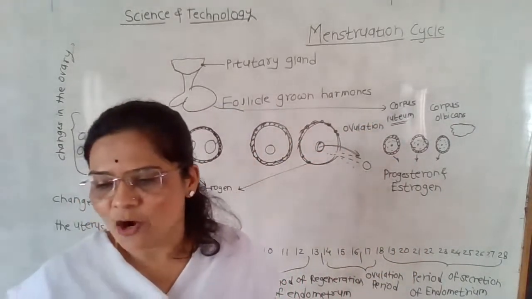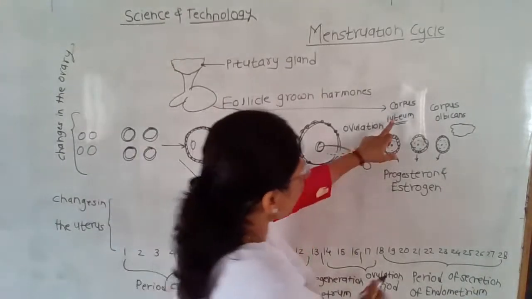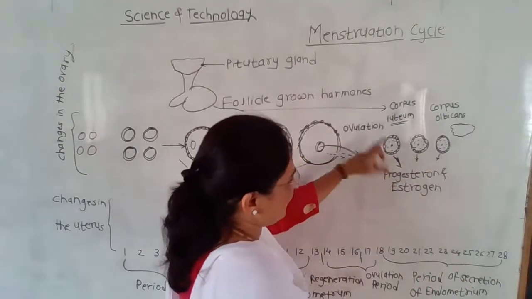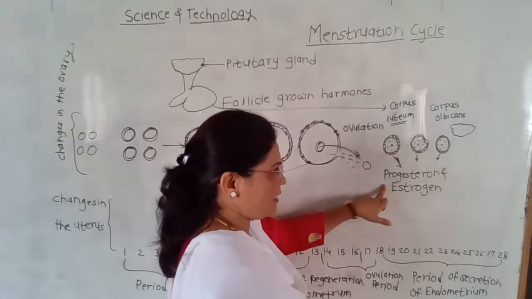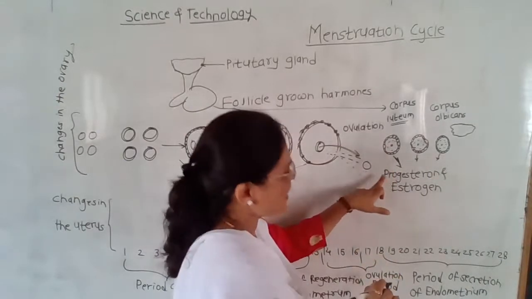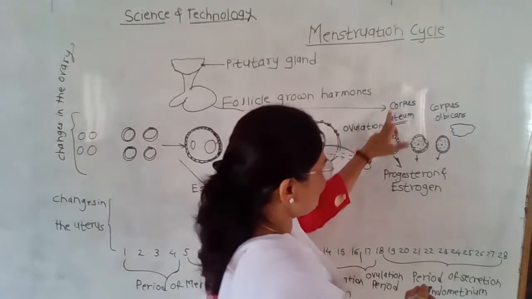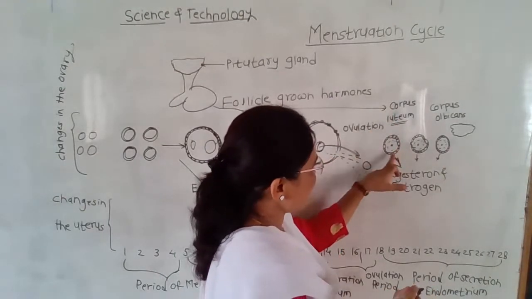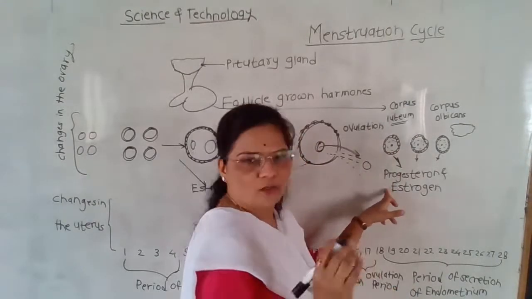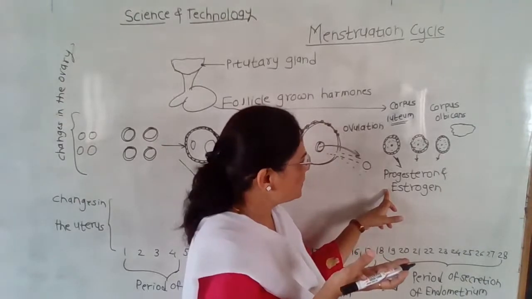That is why the corpus luteum starts to secrete progesterone. The corpus luteum undergoes development and releases a chemical, that is nothing but the hormone, and that hormone is called progesterone and estrogen. The corpus luteum releases progesterone and estrogen. No doubt, progesterone and estrogen are female sex hormones.